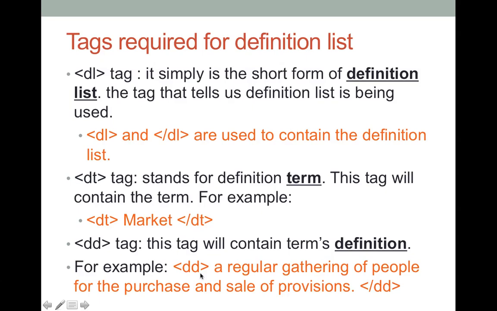So here in the DD tag we have given: a regular gathering of people for the purchase and sale of provisions. Okay, so as we go ahead in the slide, you will see how we are combining these DT, DD and DL tags.